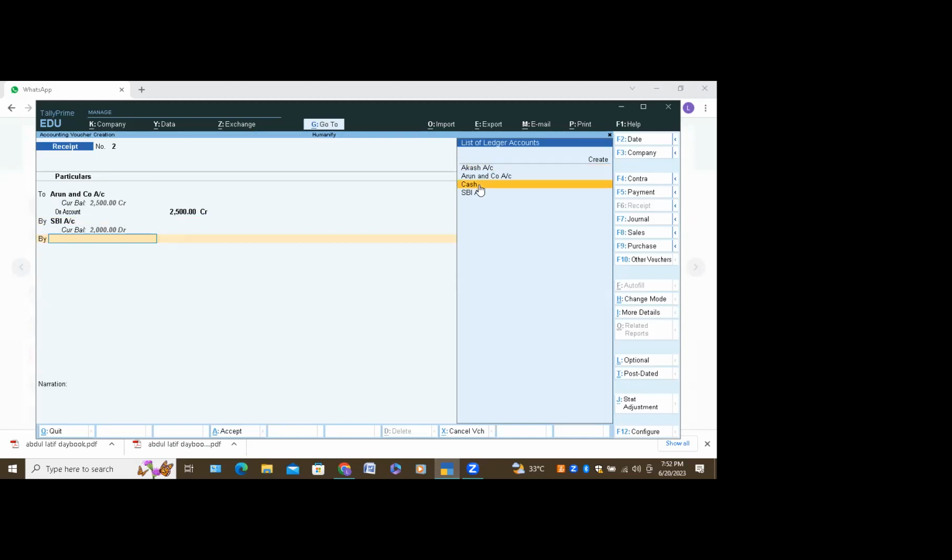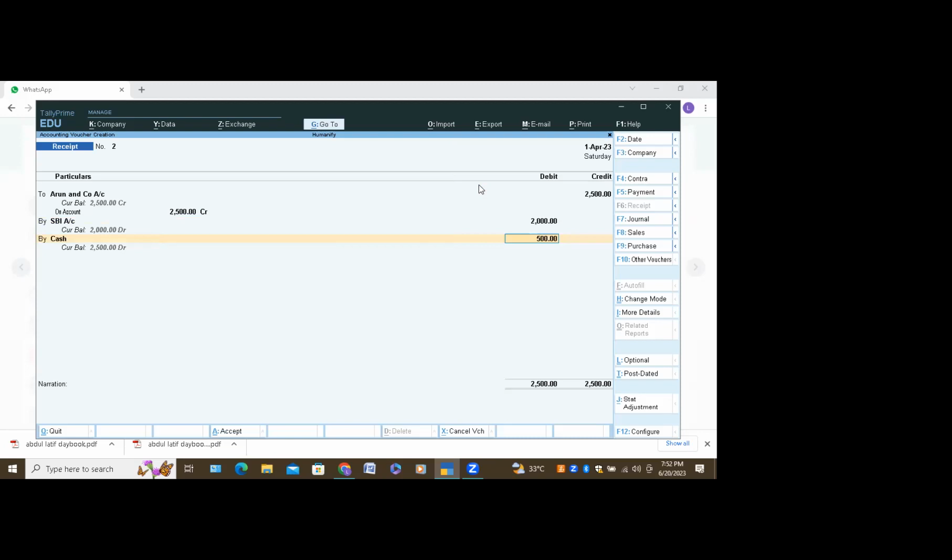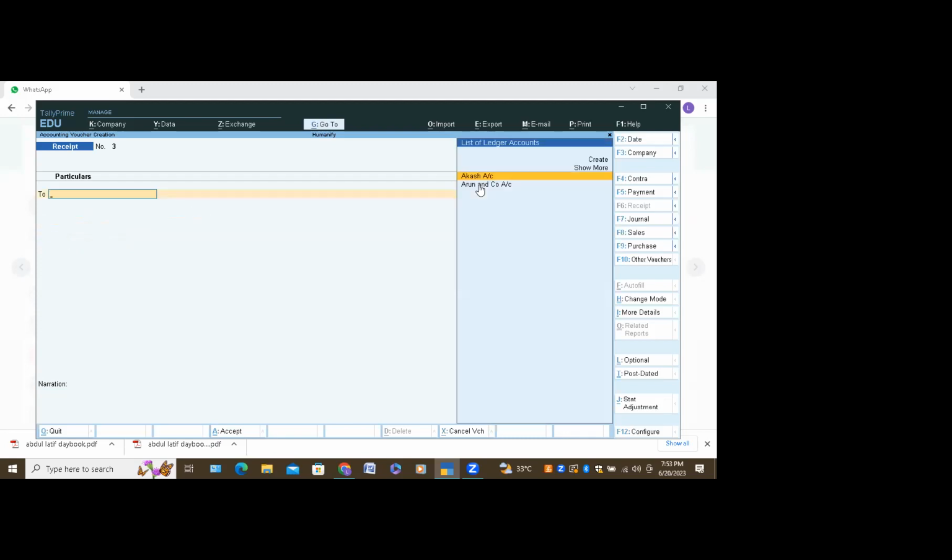Again, you're using the mouse only. Don't use the mouse. Use your arrow keys for selecting. Okay, ma'am. Everyone, keep it in mind. Don't use the mouse while you're working in Tally. Okay. Fine. So accept, Control A.